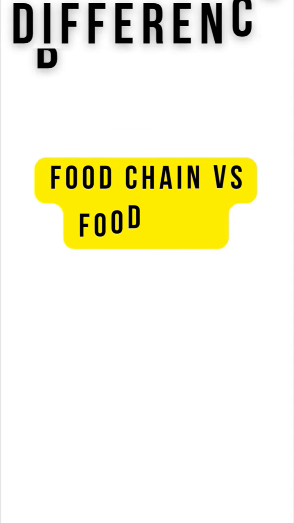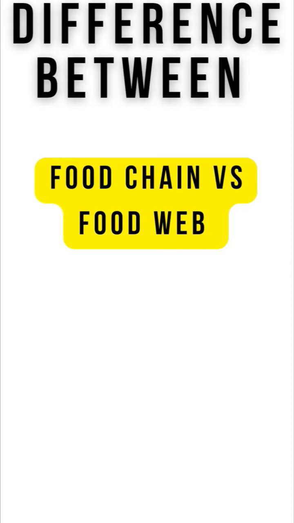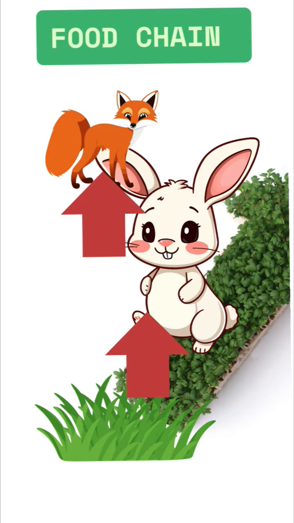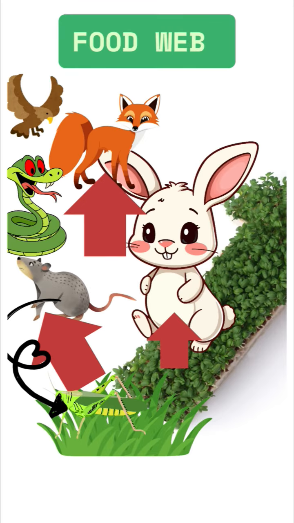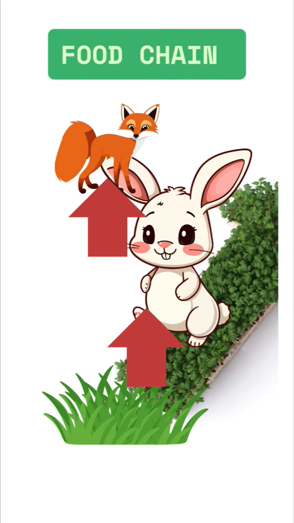So let's note the difference between the food chain and the food web. So what is a food chain? It is a series of organisms where each organism depends on the next as a source of food. Whereas a food web is a network of interconnected food chains. It is this food chain networking that forms the food web.